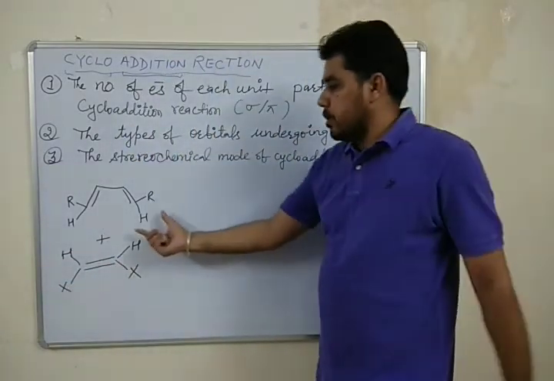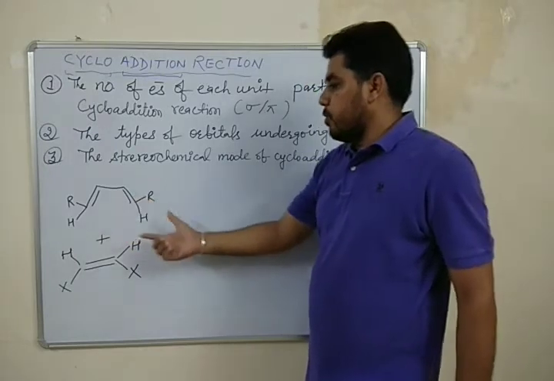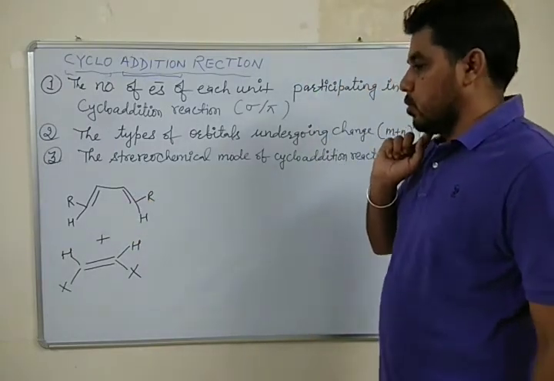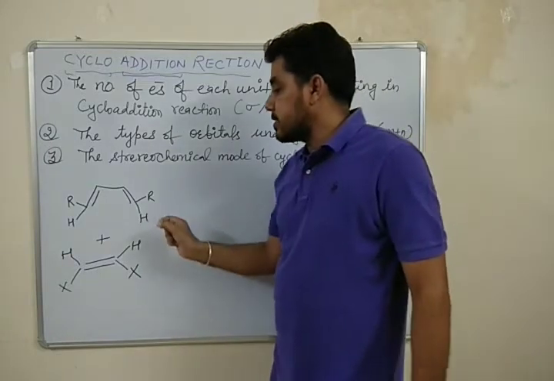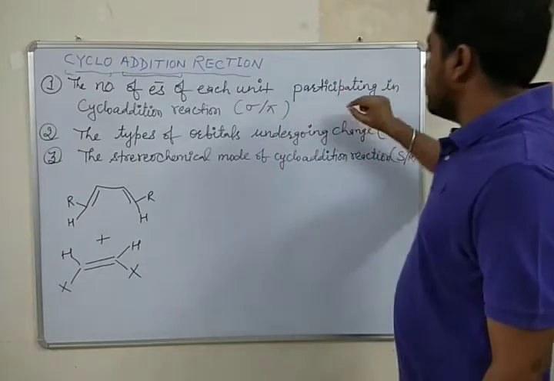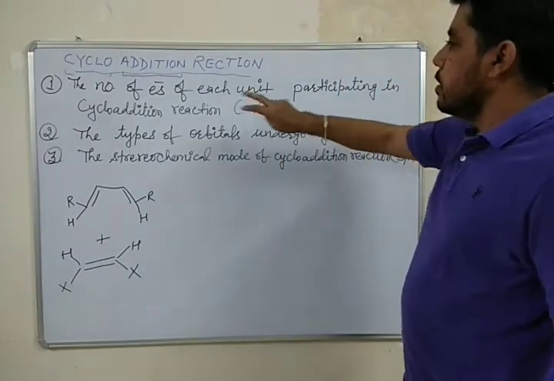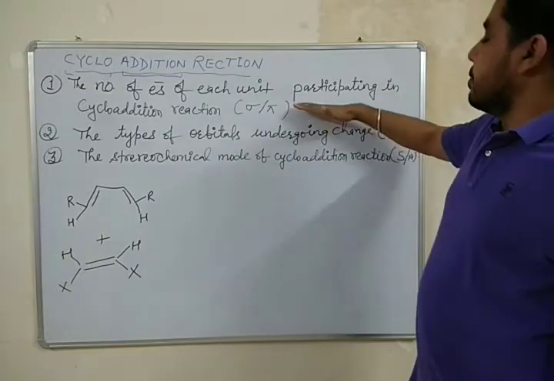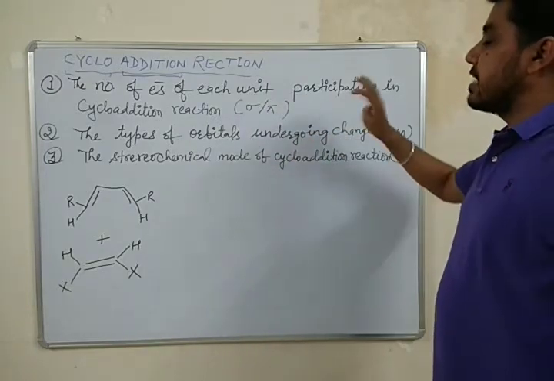It is an example of a 4 plus 2 cyclo-addition reaction, and in this cyclo-addition reaction, pi orbitals are taking part. So here we have two parameters that we use to classify cyclo-addition reactions.